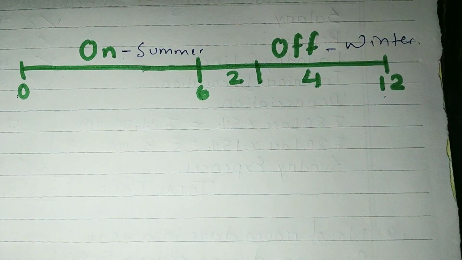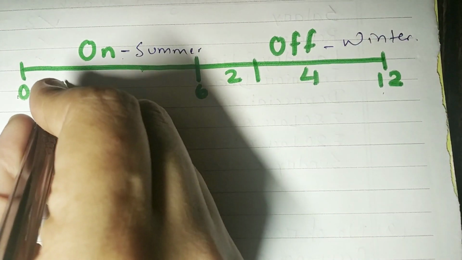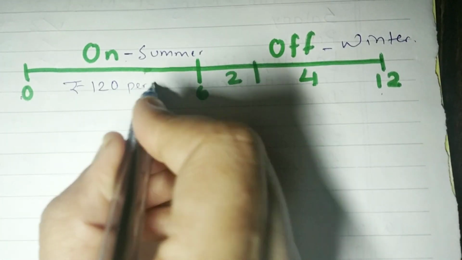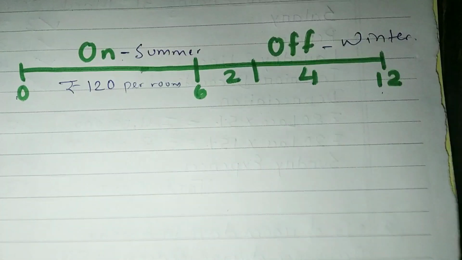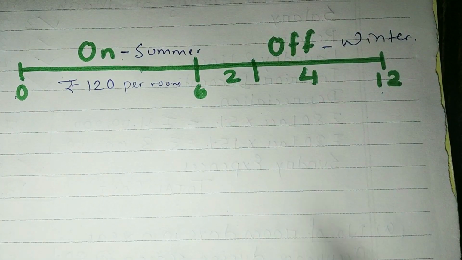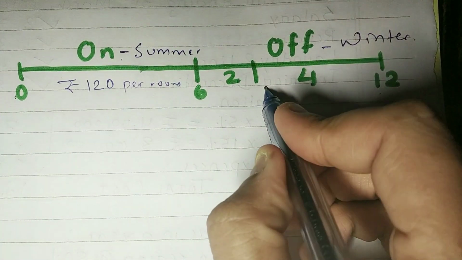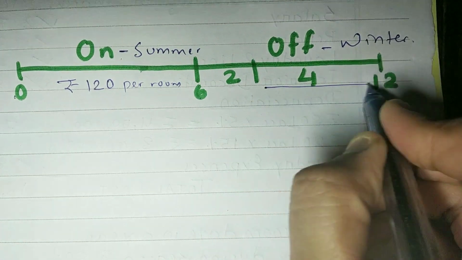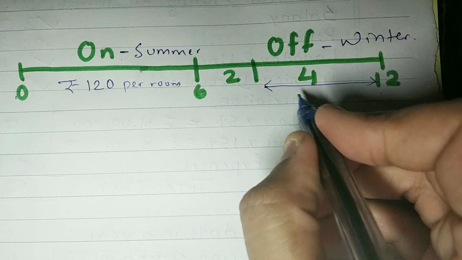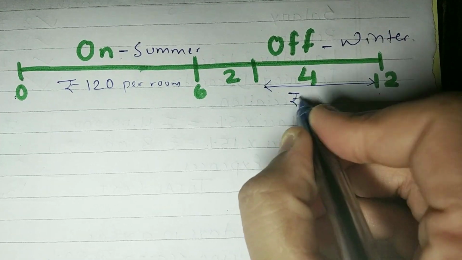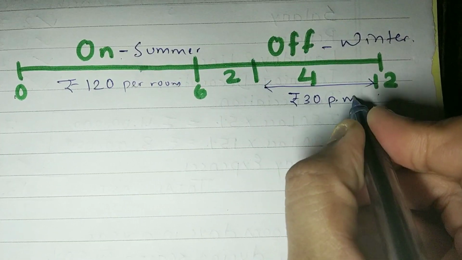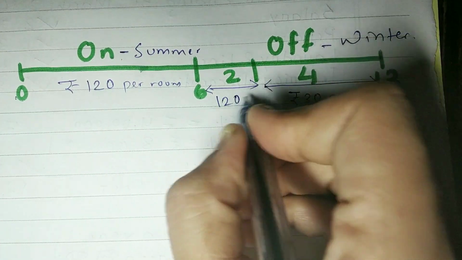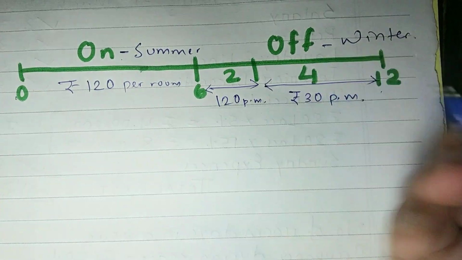So during summer season, the lighting charges are rupees 120 per room. Okay. And the question is saying that during winter season, there are 4 months during which the lighting charges are 30 rupees per month.